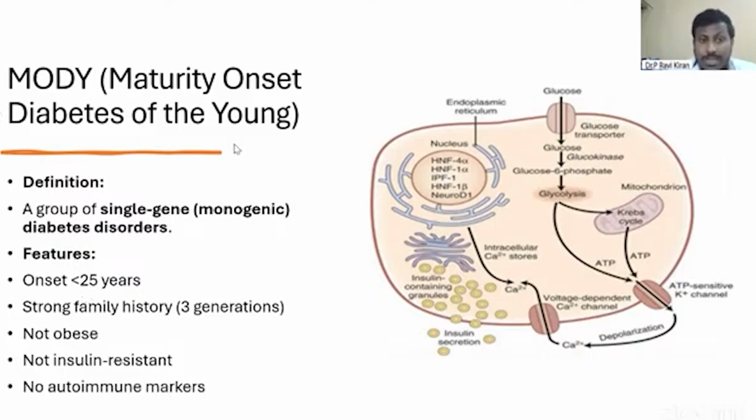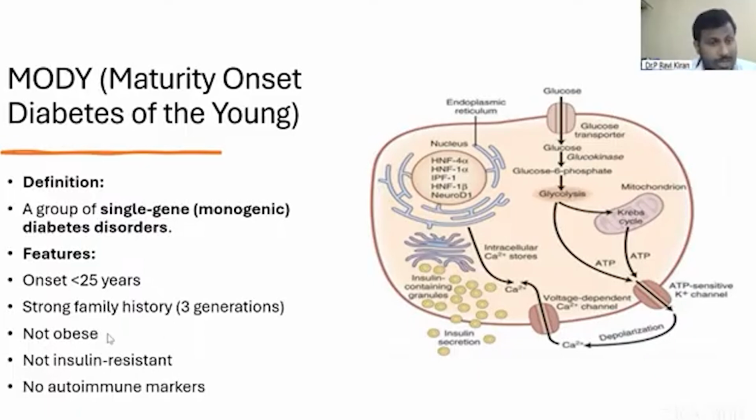So there are high chances a MODY patient can be misdiagnosed as a rarer cause of type 1 diabetes or type 2 diabetes. If the patient is thin and young, MODY can be confused with type 1 diabetes. Whereas if the patient is on the heavier side, then he may be confused to have type 2 diabetes. So how do we differentiate MODY from type 1 and type 2?